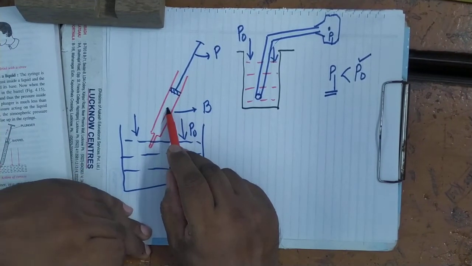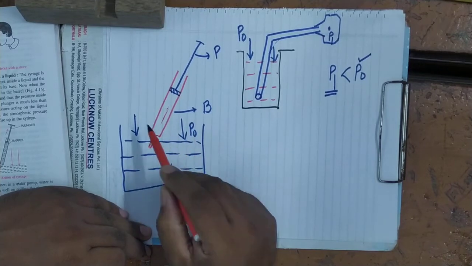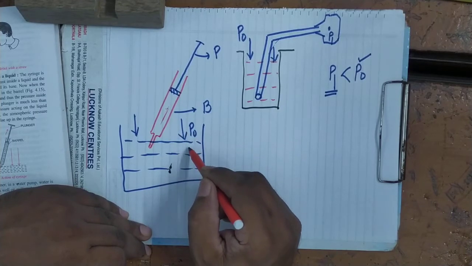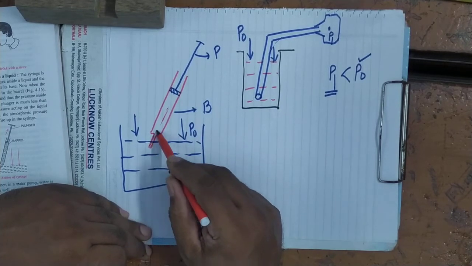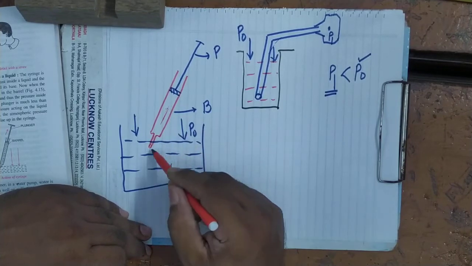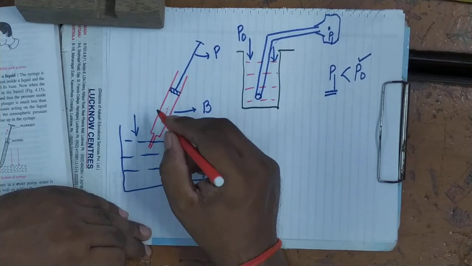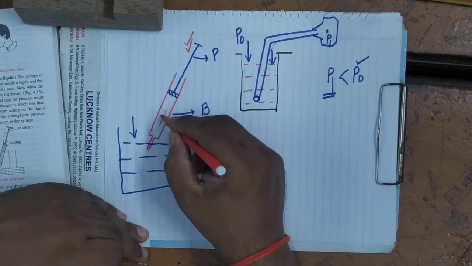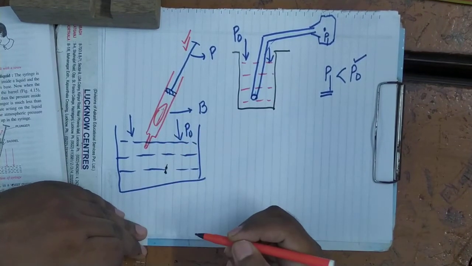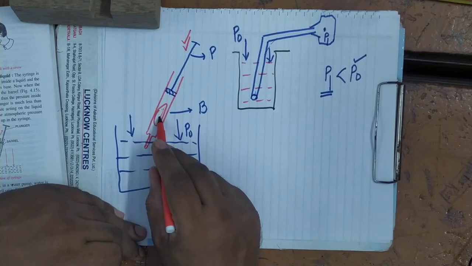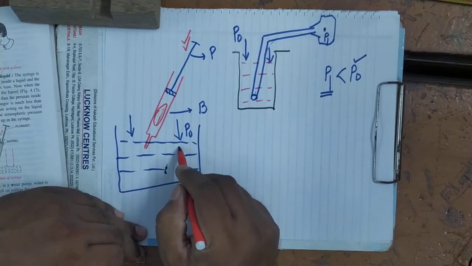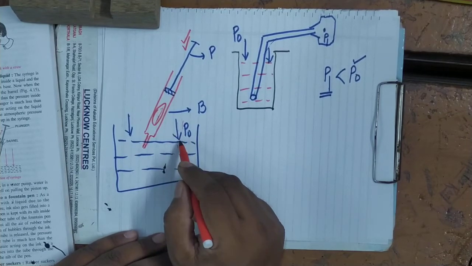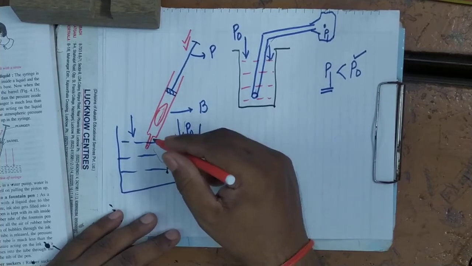Means here there will be low pressure, while over the liquid surface there will be more pressure. And when more pressure is acting, this pressure will force the liquid to go inside the barrel. It will start moving into the barrel. Why? Because on pulling out the plunger, a partial vacuum will be created in this region, because of which the pressure inside the barrel will be less than the atmospheric pressure which is acting on the liquid surface. Because of that, the liquid is forced to go inside the barrel.